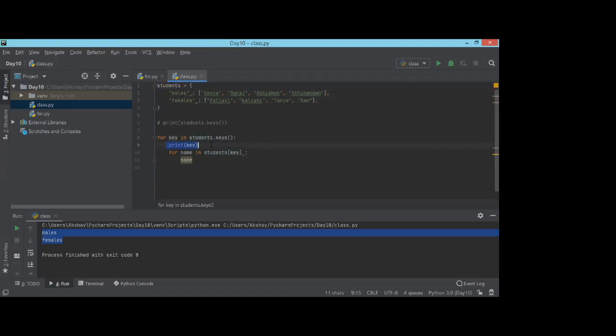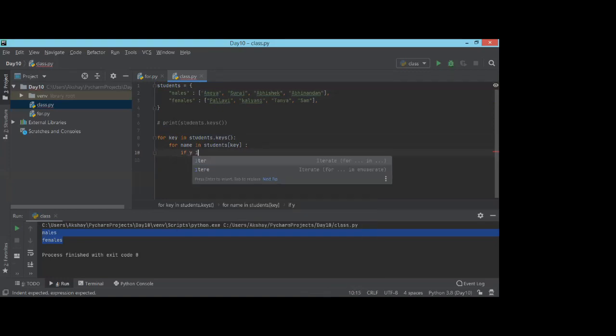So we'll wait here. We will not directly print the names, because I want every name from here. So in name here, using parentheses, is that giving me an error? No, I don't think so. Let's check. Here, what I'm going to do is check whether that letter, we decided the letter Y, is in name. Y should be in single quotes. It is a string. I'm checking whether it is there in my name.